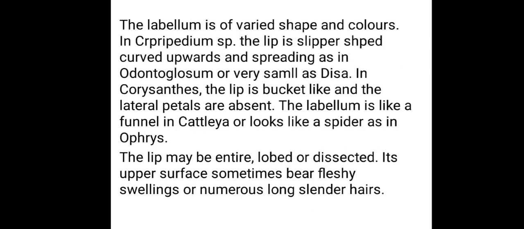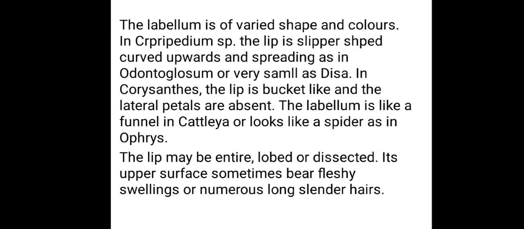Here, the labellum of Orchidaceae family members, if you observe, shows different shapes. They are present in various colors. In Cypripedium, this lip or labellum is slipper shaped, curved upwards and spreading as in Odontoglossum, very small in some species.